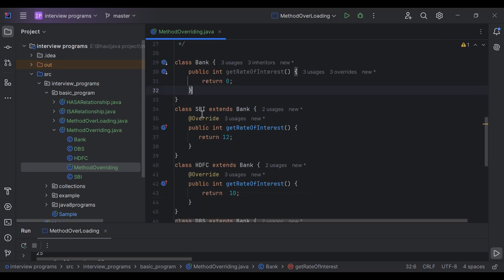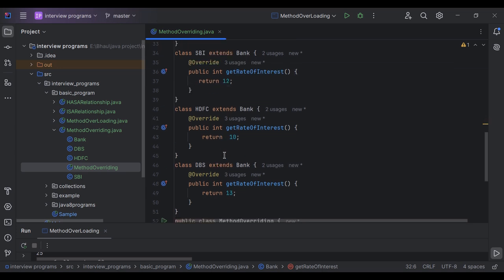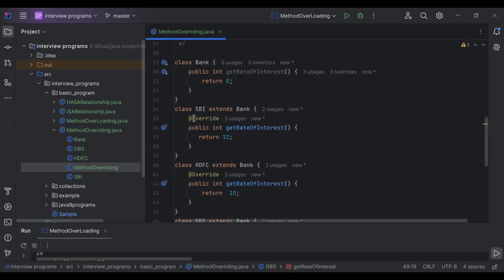In the SBI class, I have extended that Bank class. Every bank has a different rate of interest, so that's why I extended the Bank class in different banks. SBI extends the Bank class, HDFC also extends the Bank class, and DBS also extends the Bank class. In all three classes I have overridden the getRateOfInterest method.